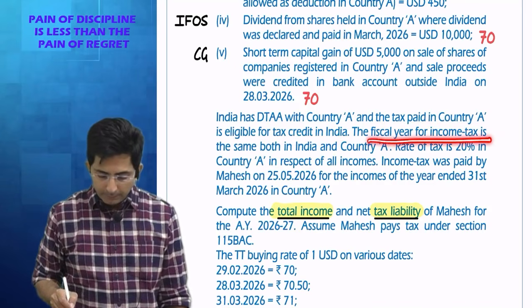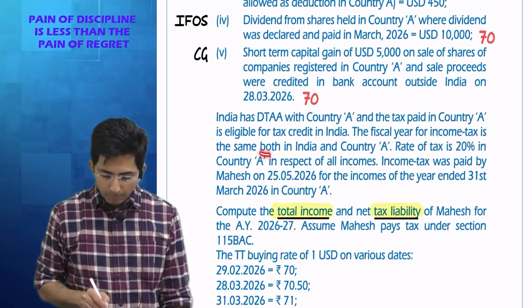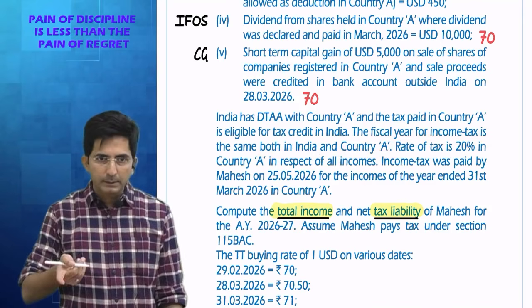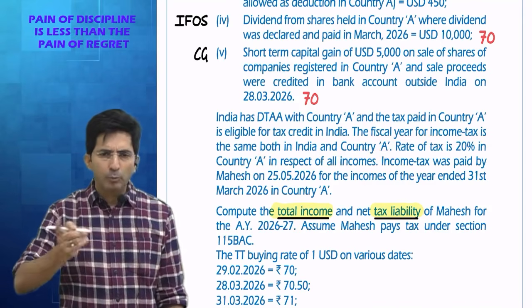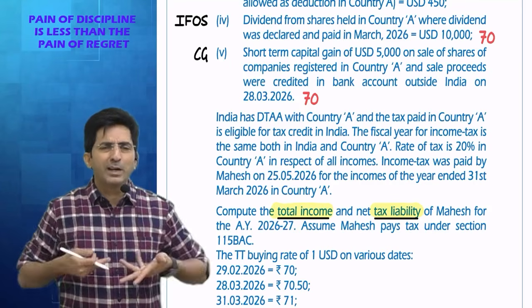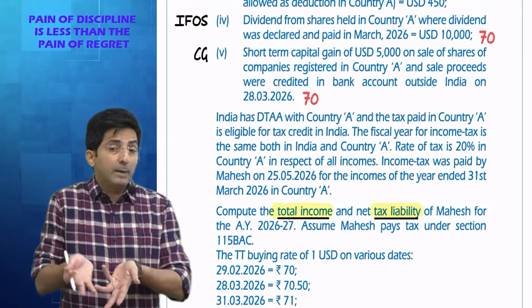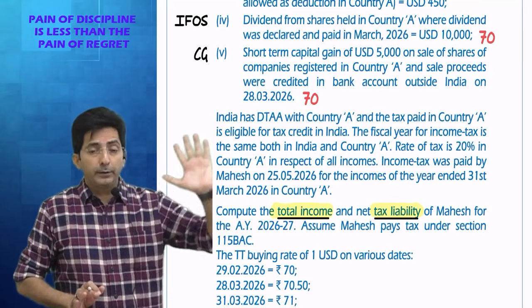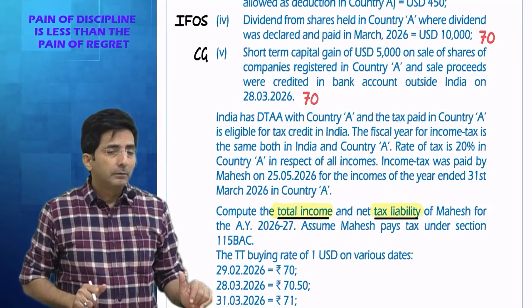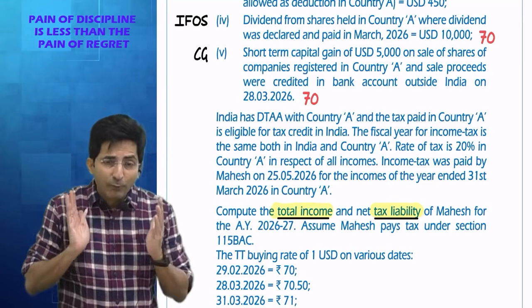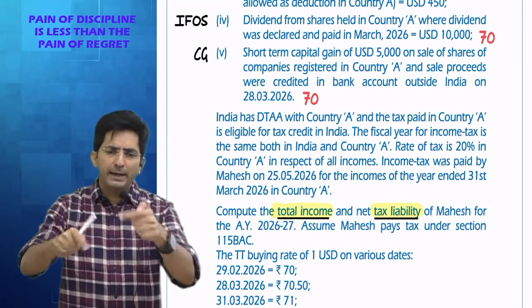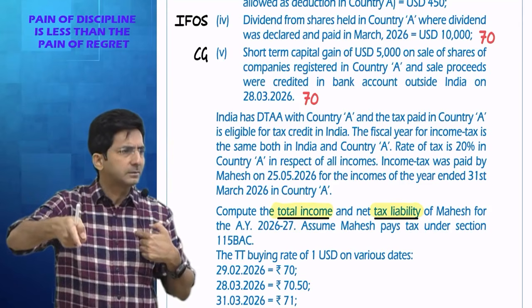Fiscal year for income tax is same both in India and country A. Means what they are saying, in both the country there is same concept, April to March, April to March. Anyways, even if there is difference, we will go as per Indian law. See, if by chance they would have said in foreign, the tax year is Jan to December, you should ignore that. We are filing the return in India. So we will go as per Indian law, and our Indian law says April to March.